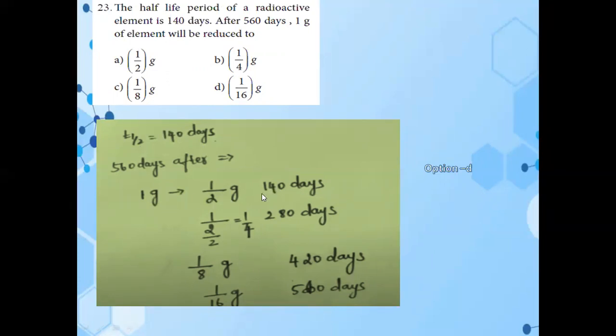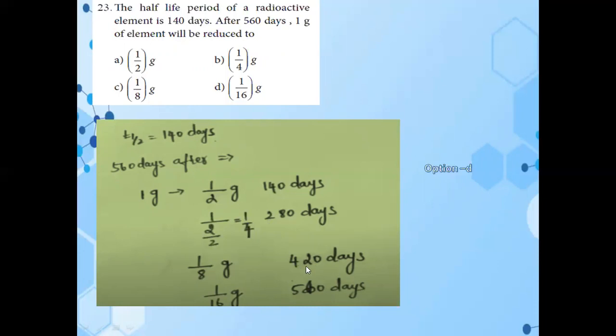After 140 days, it changes into 1 by 2 gram. So after 280 days, what is that amount? So 1 by 2 divided by 2. So that is 1 by 4. So next after 140 days, we need to add 280 with 140. So we are getting 420 days. So that is 1 by 8.